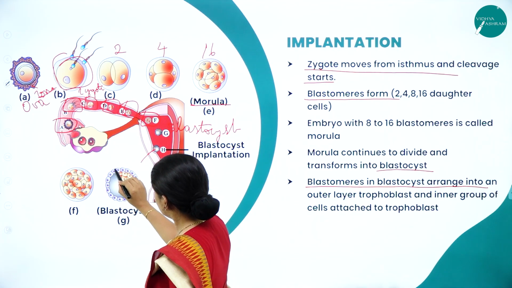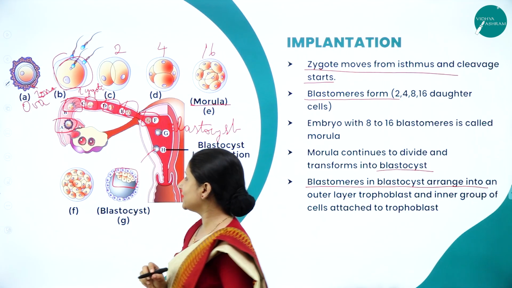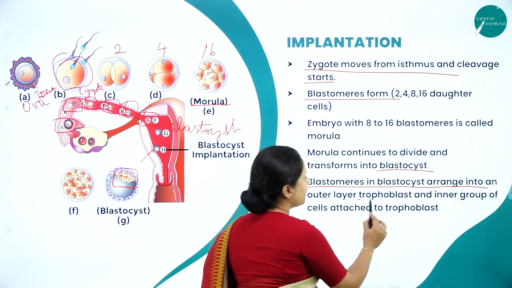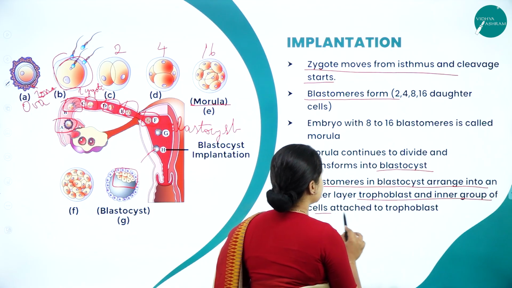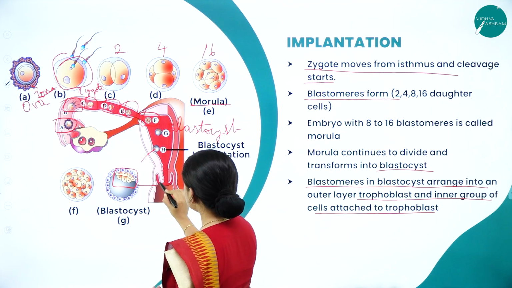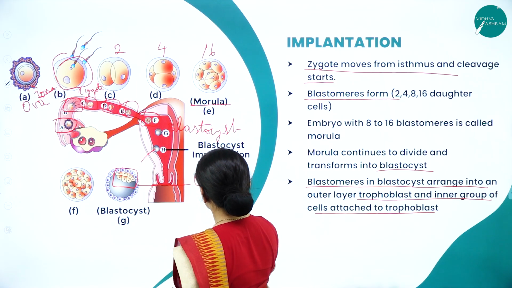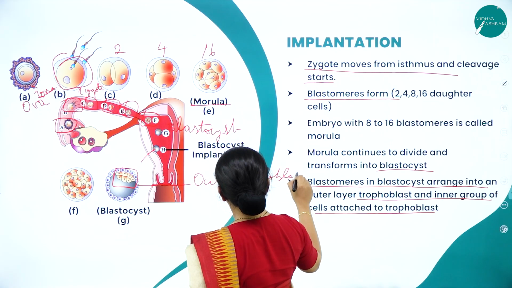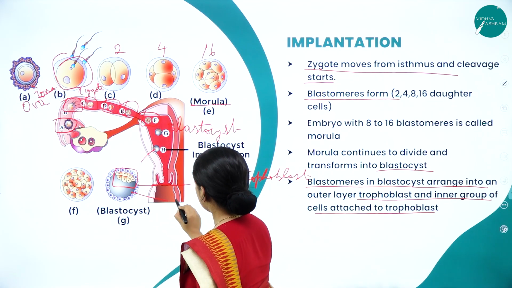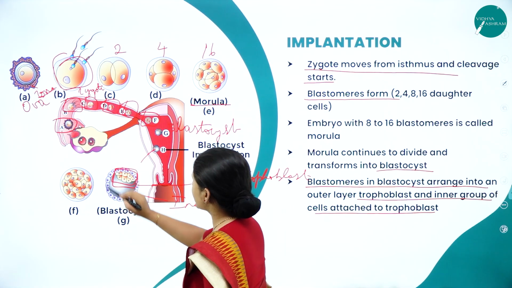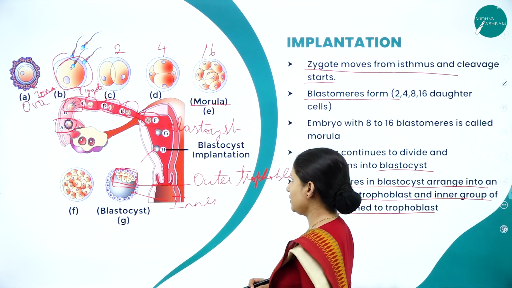So in a blastocyst, the outer layer is the trophoblast, and an inner group of cells is attached to the trophoblast. So it will have the outer trophoblast, and a group of cells will go and attach itself to the trophoblast.